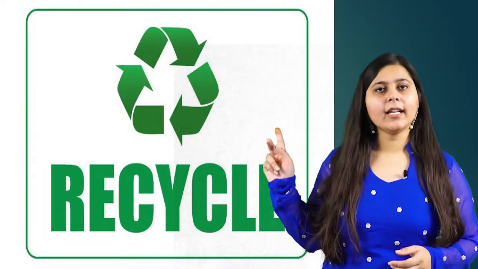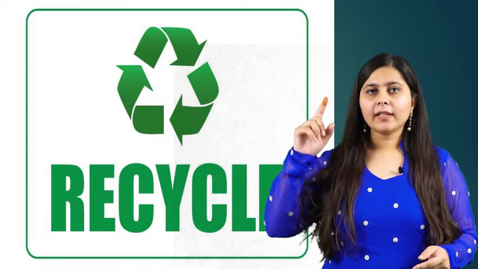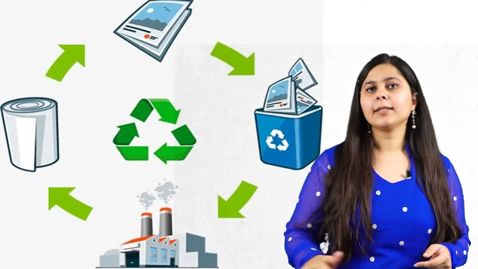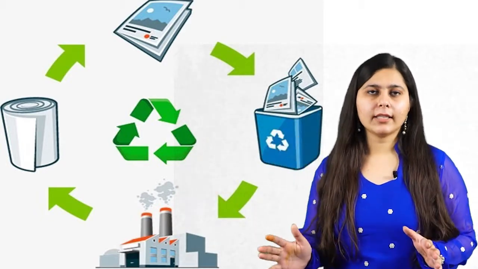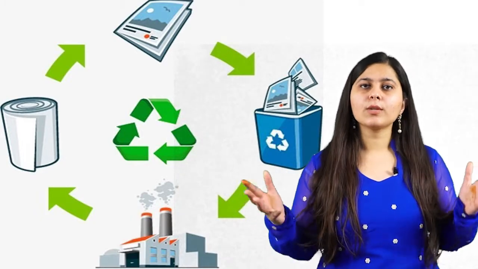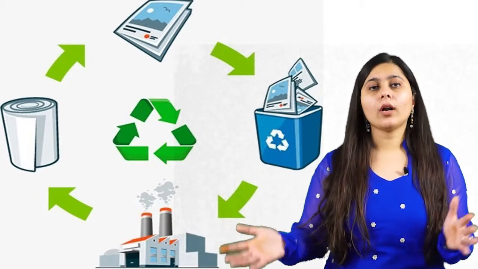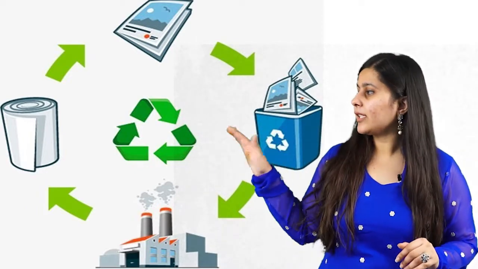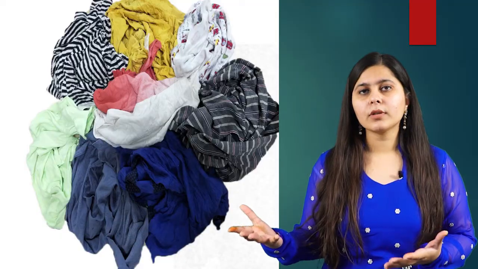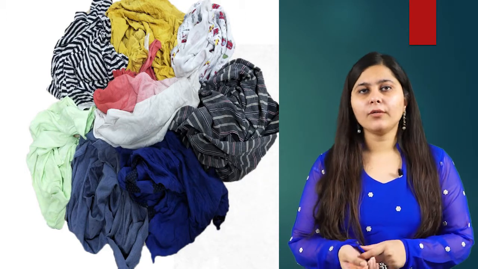Now the second R strategy, that is recycle. What do you mean by recycle? Cycle means a circular thing that has a starting point and that may act as an ending point, right? And that means we can again use it. So in this, we'll be again using our old things or our waste material, so that this waste material does not get piled up. Because as you can see in our homes, the clothes that we are not using now are a waste material to us.